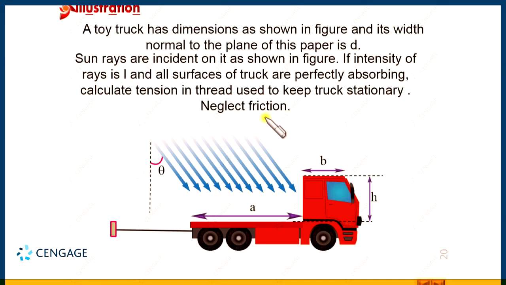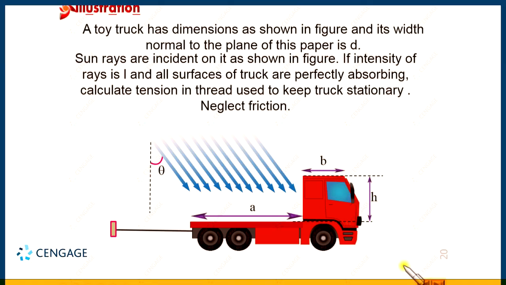That means the final momentum reduces to 0 because all the photons are absorbed by the surface. That means final linear momentum will be 0. It means the rate of change of the momentum of the light is equal to the momentum of the photons incident per second.